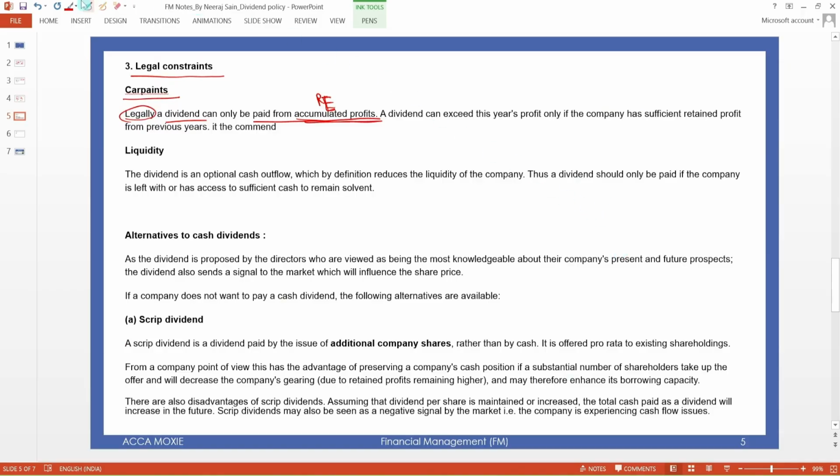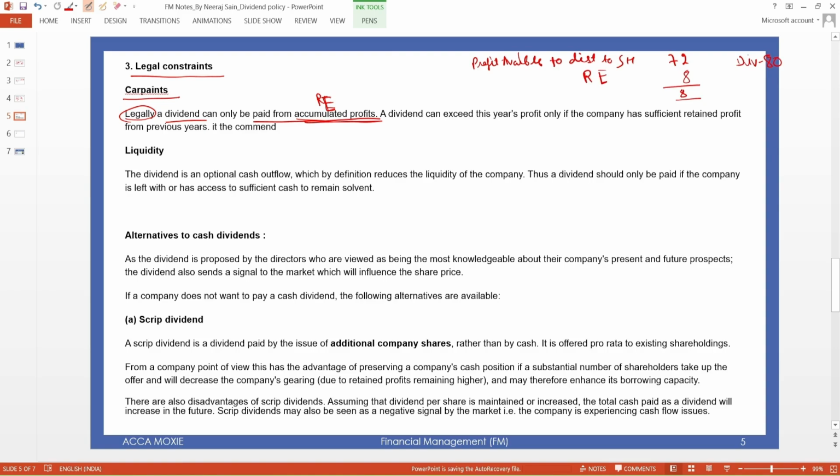But if, for example, the profit available to distribute to shareholders is 72, and you want to pay a dividend of 80, what you can do is pay the rest of the 8 from the retained earning.